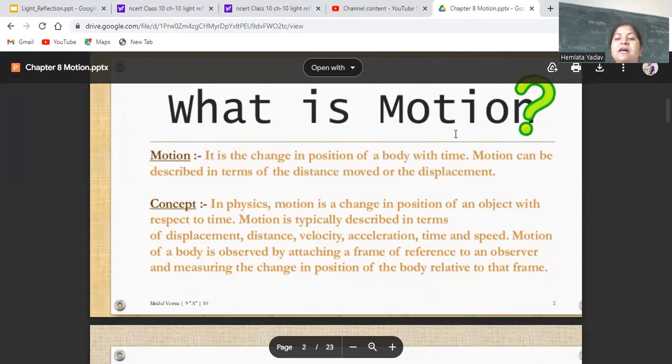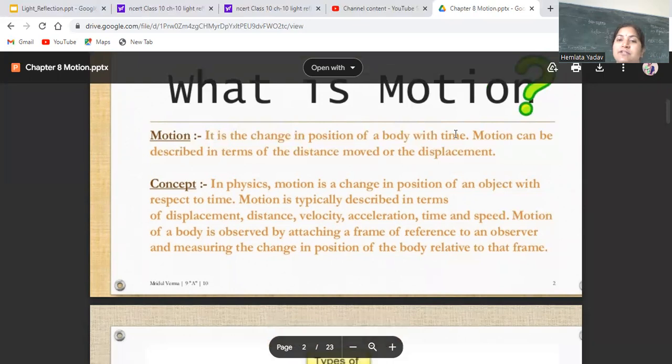So we have set a reference point with respect to the observer, where the object was first, from the point of view of the observer, and a time frame is also added to it. In that time, now the object has moved from where to where and has come to which place. Final position is what is the final position.